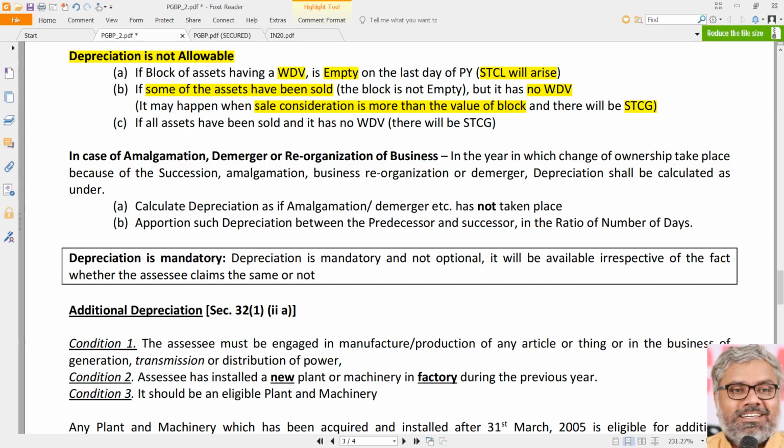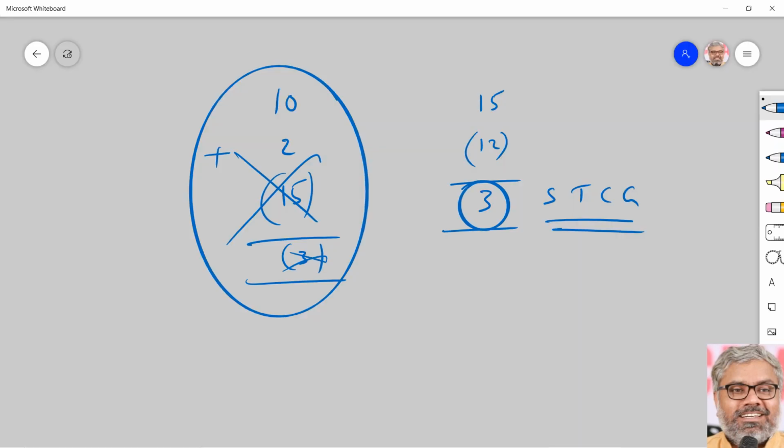Of course, the same scenario can be applied if all the assets have been sold and there is no WDV, then also there will be short-term capital gain. The logic is still the same. The only difference is, earlier we said only some of the assets were sold for 15 lakhs. Now let us say all assets are sold for 15 lakhs. Still, there will not be any WDV, so the calculation will be the same.